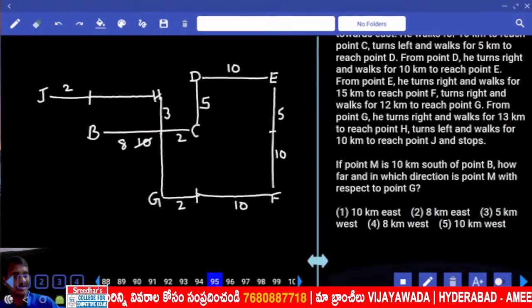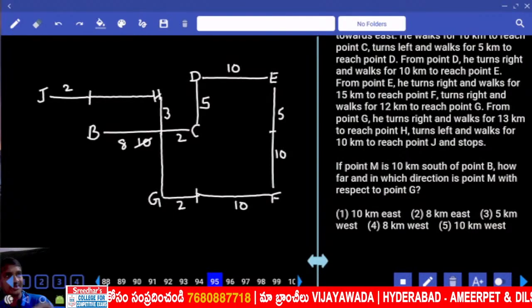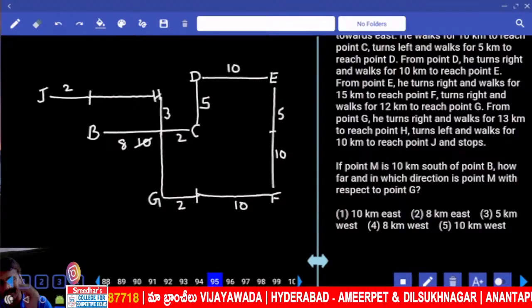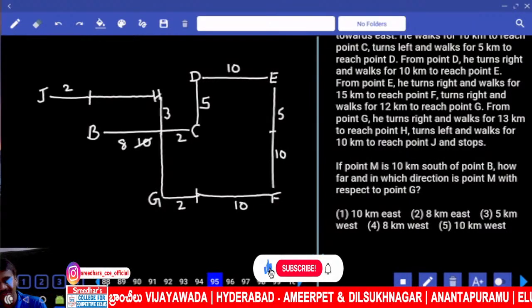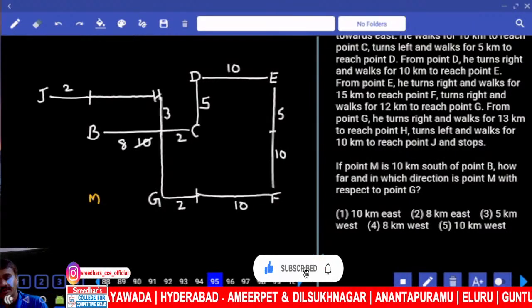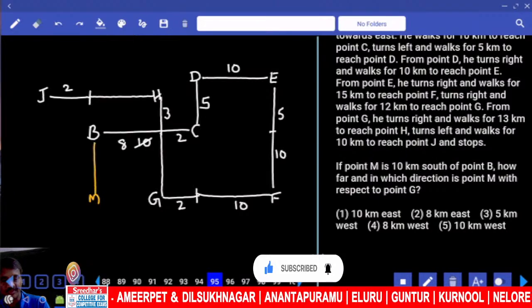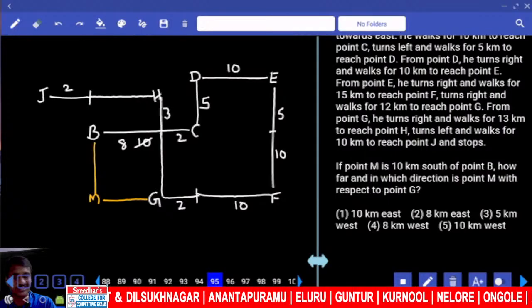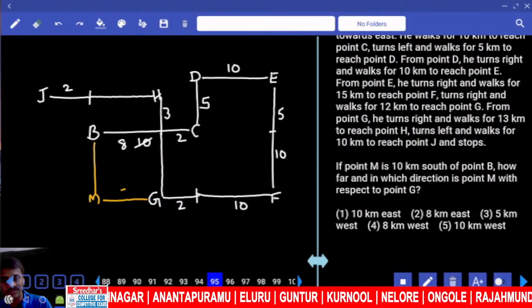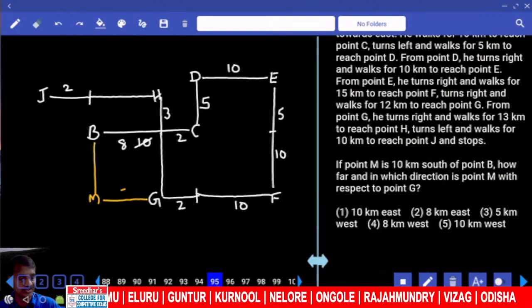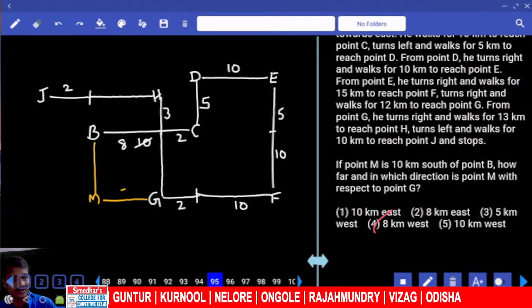Then if M walks 10 kilometers south from point B, exactly here, done. Point M is 10 kilometers south of B. Then in which direction is M with respect to Z? M is towards the west of Z. Choice for question number 95.